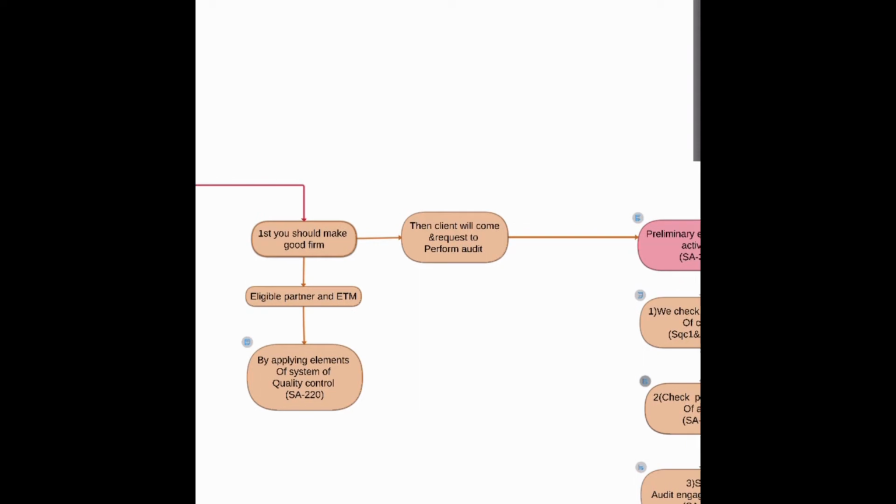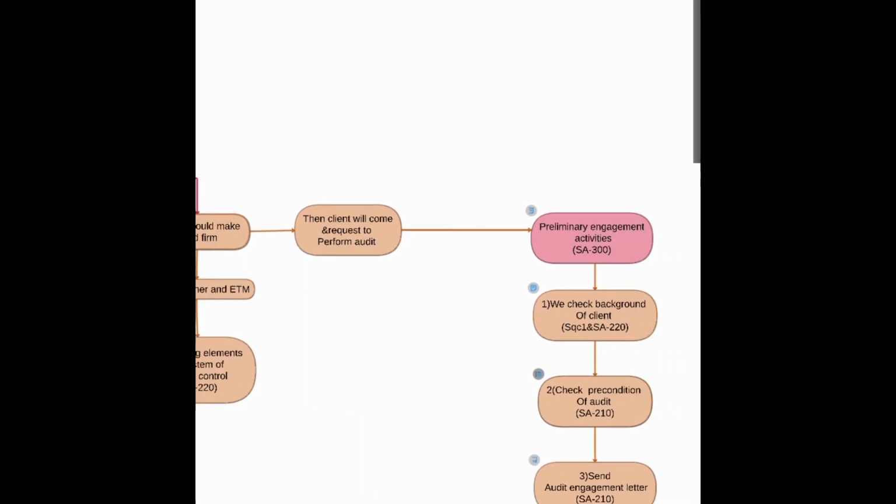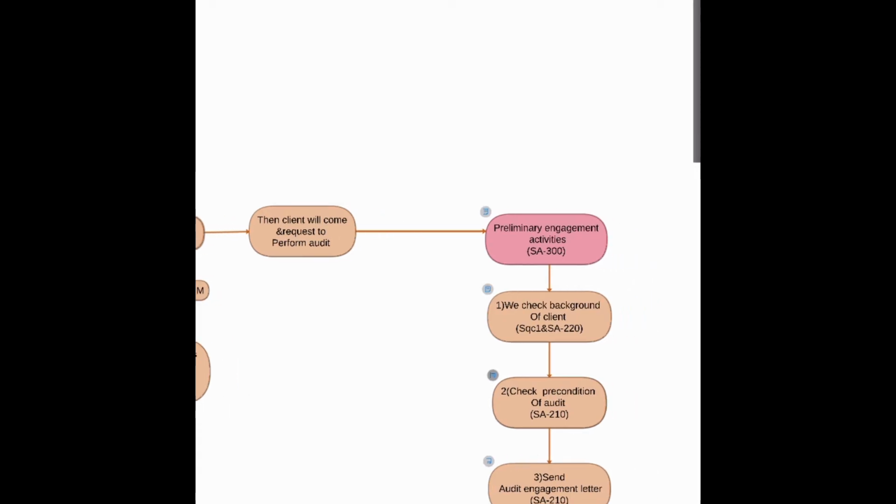So first we should make a good firm. What is required for a good firm is given in the law for company audit and the elements of system of quality control in SA 220. Then the client will come to us. Then we will do the preliminary engagement activity of that client.